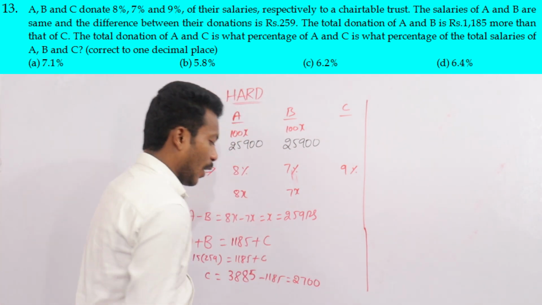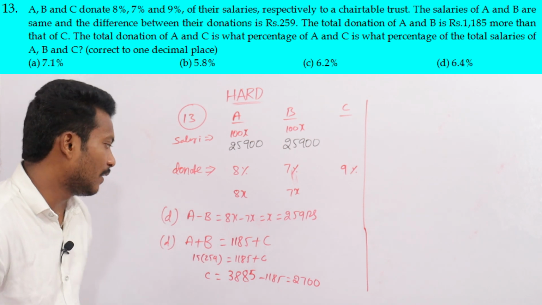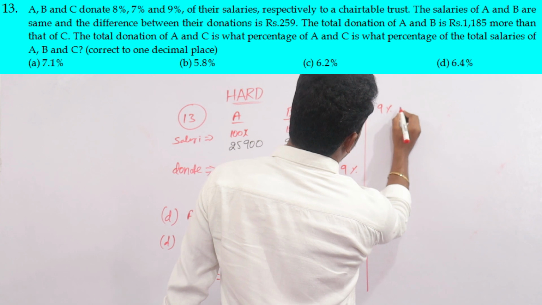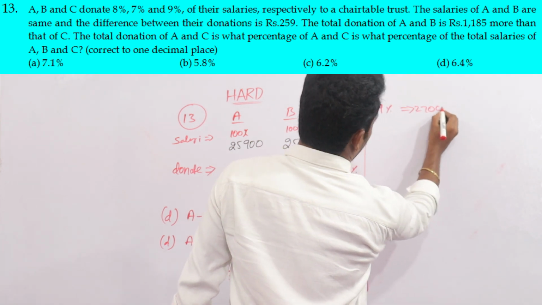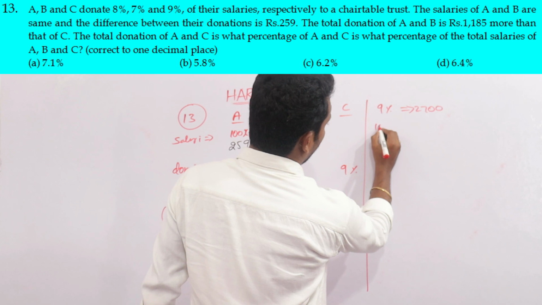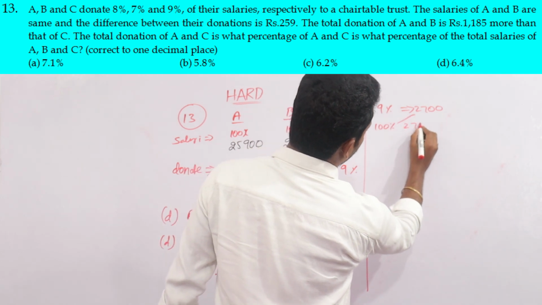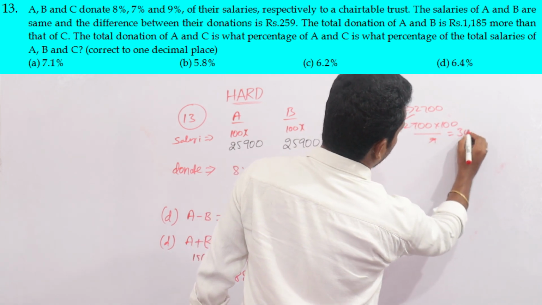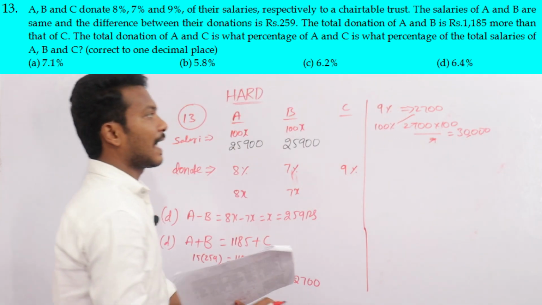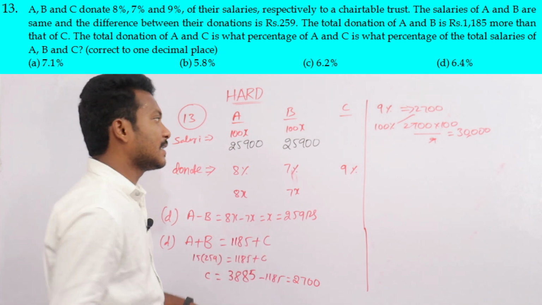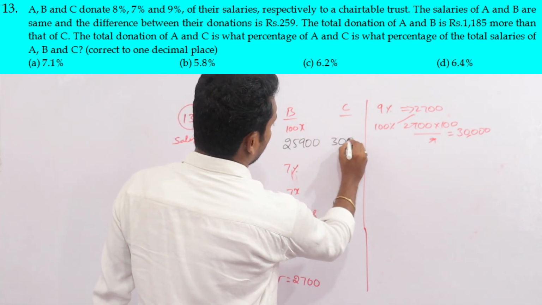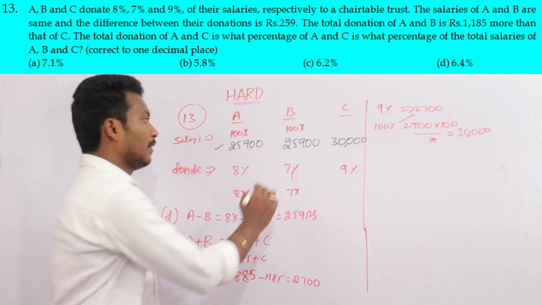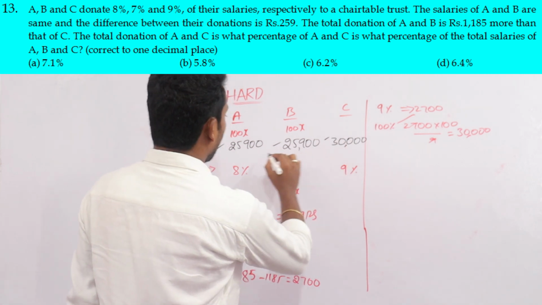Okay, from that point we have to find another value. What is that? Donation of C is 9%. Now 9% is equal to 2700. What about 100%? That is the full value. 100 by 9 means 30,000. What about the salary of C? Salary of C is 30,000 now. Salary of A is 25,900. Here it is 30,000.